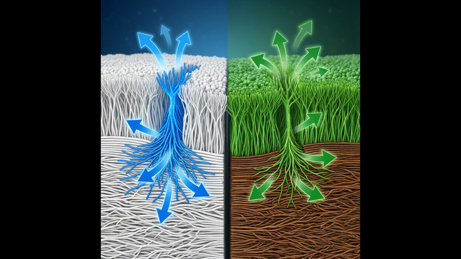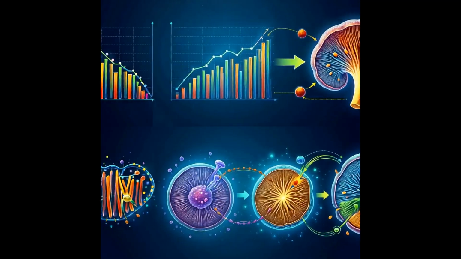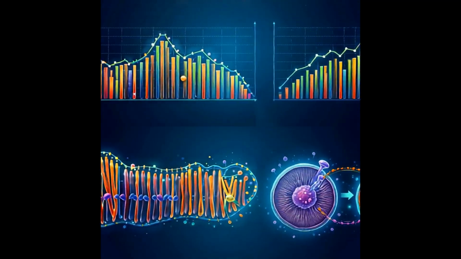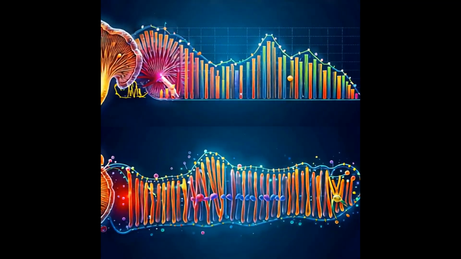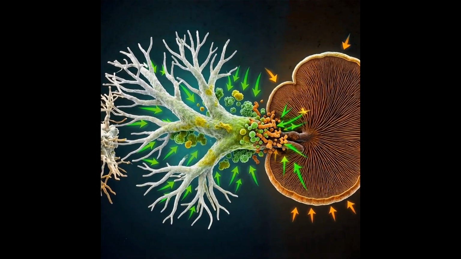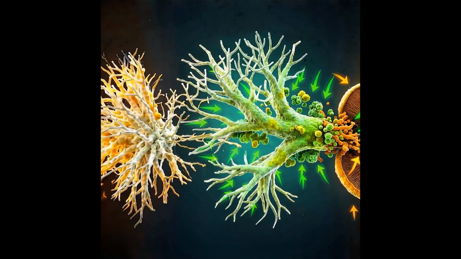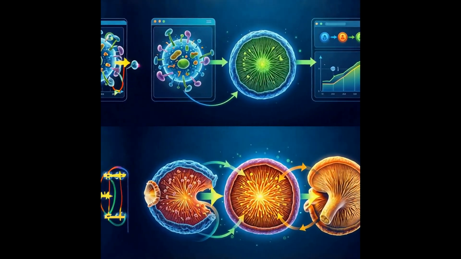White rot fungi initiate decomposition by secreting oxidative enzymes that attack lignin. They produce laccases, manganese peroxidase, and versatile peroxidase to break down aromatic rings. This enzymatic assault creates phenolic fragments that diffuse into the cell wall matrix. Brown rot fungi, in contrast, rely on a chelator-mediated Fenton reaction to generate hydroxyl radicals. These radicals cleave cellulose chains but leave lignin largely intact. The result is a porous wood structure rich in hemicellulose and lignin residues.